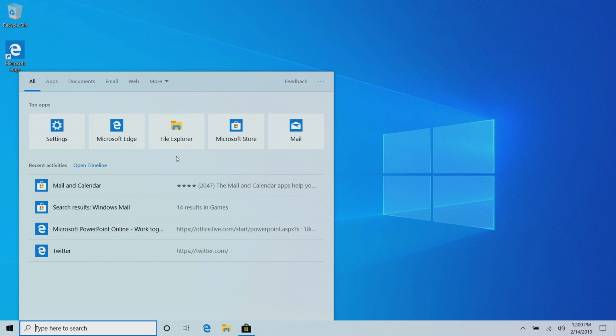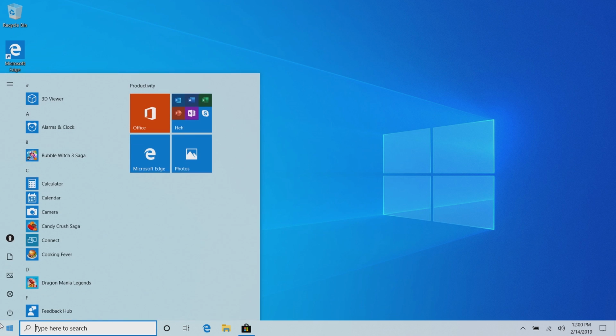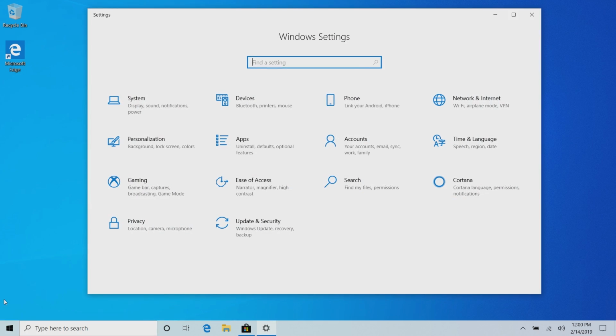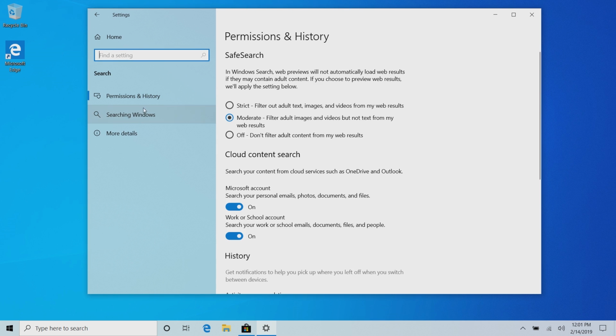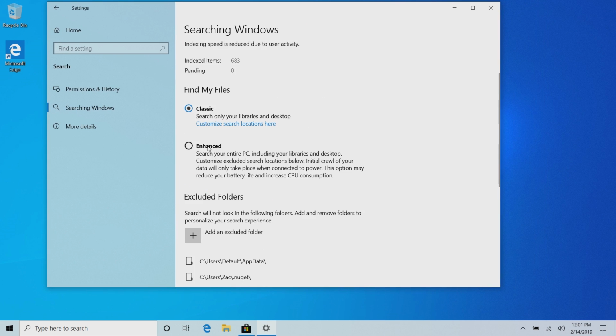Now, if we jump into settings real quick, Microsoft has also updated the behind the scenes of how search works. In the April 2019 update, we go to searching windows here. There's now a new enhanced option, which will index your entire PC and make searching for files everywhere very simple. Or you can set it to classic, which will sort of allow you to choose where you want Windows to